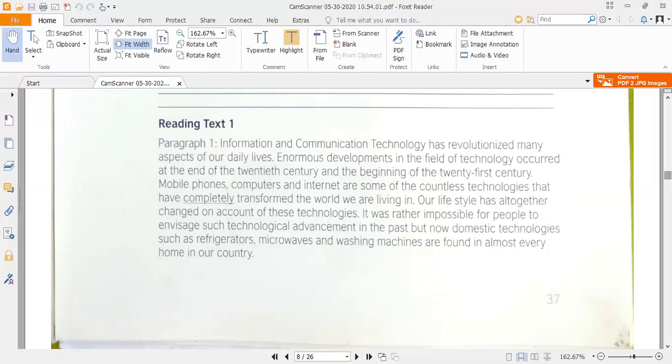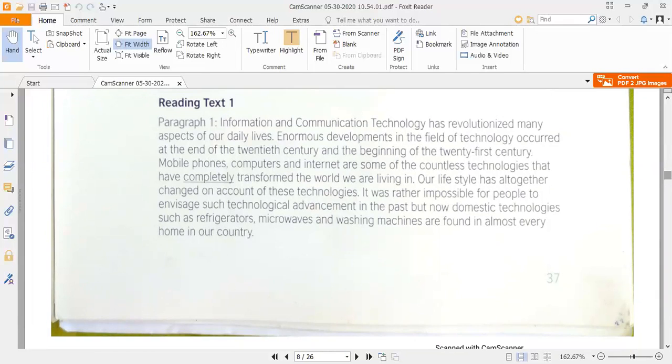For example, I told you about the number one paragraph, what this paragraph actually discusses. So, according to the nature of this paragraph, what should the title or the topic be? We can say, for example, this is the introduction of information technology, information and communication technology, or we can say IT, or information and technology is a blessing, or we can say technology as a blessing. So we can give a title, a topic, to the paragraph by looking at the nature of the